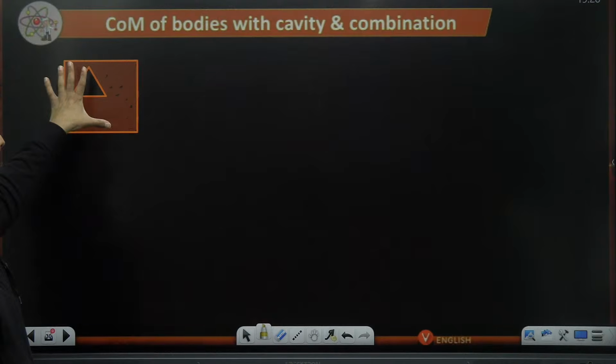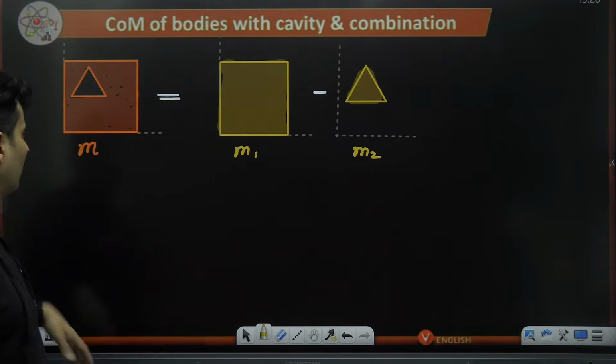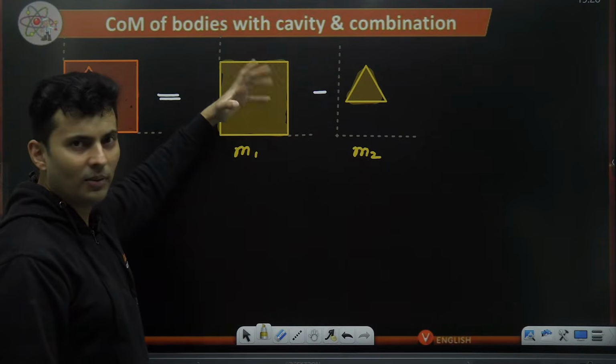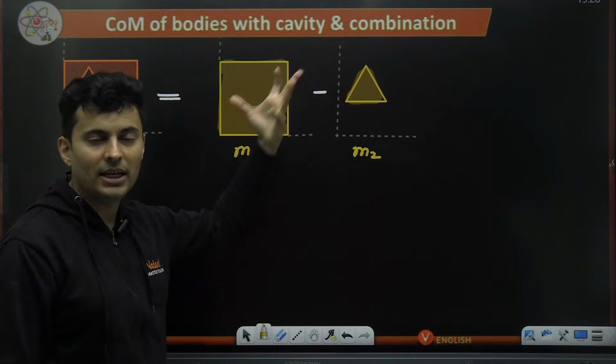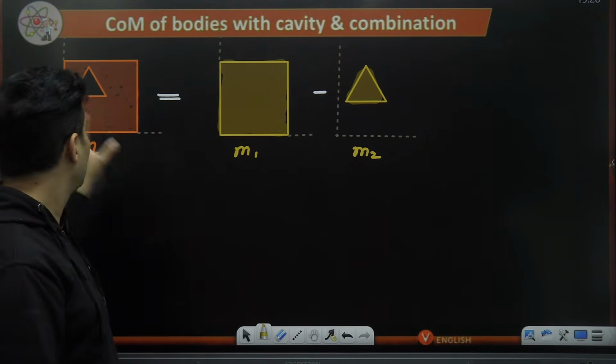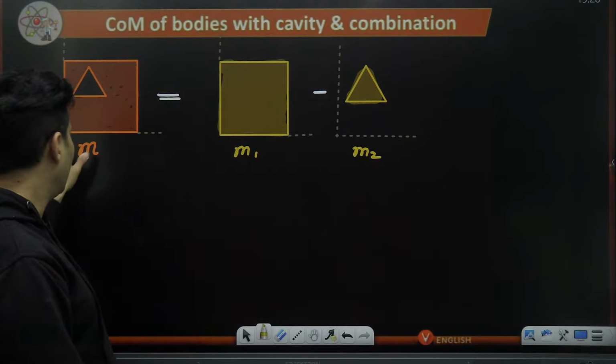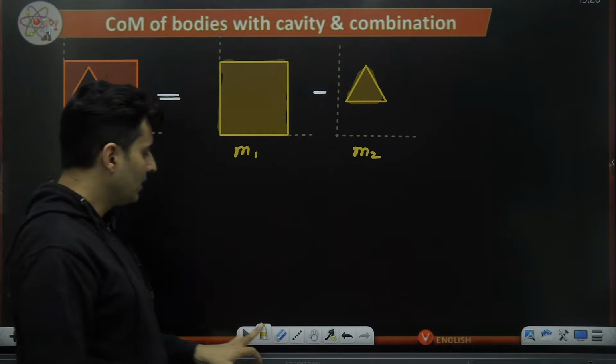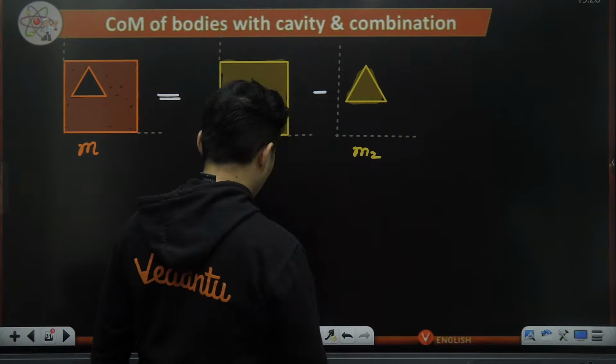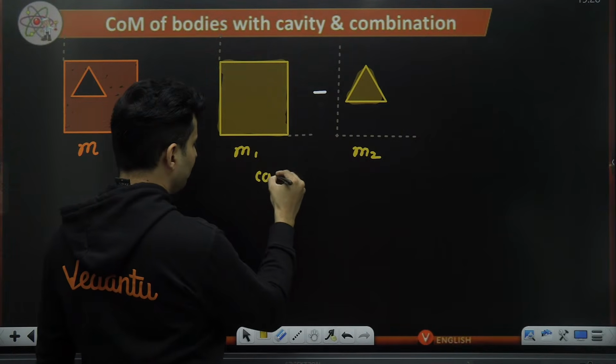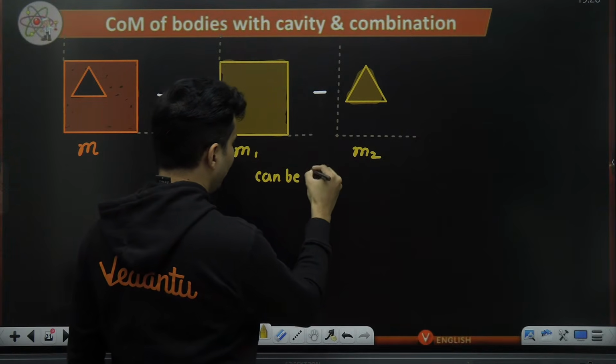So first step, figure out what it is made of: a square or whatever minus a triangle. Mentally make that equation and then start drawing it. Choose a suitable axis and represent the masses. These two masses can be found